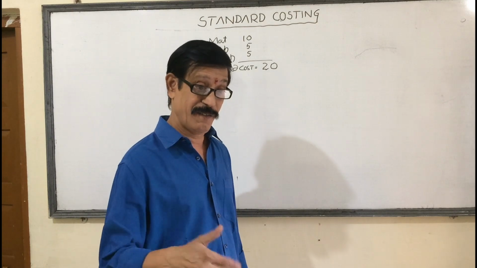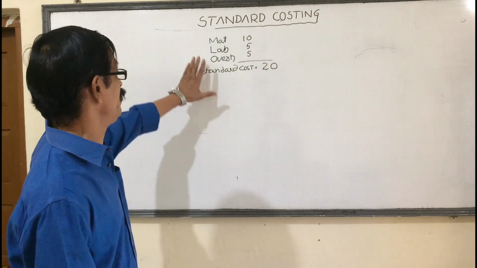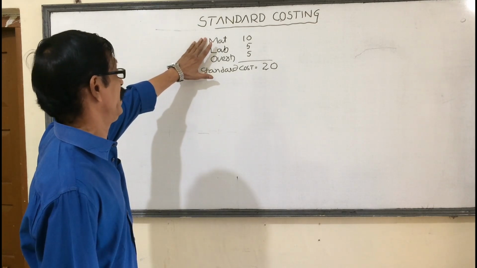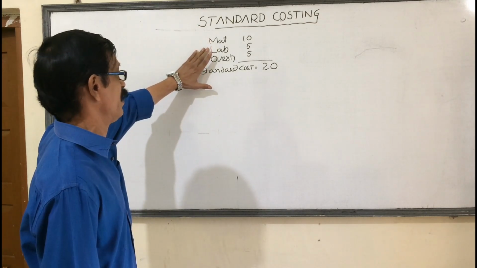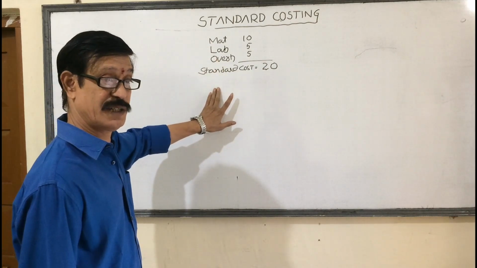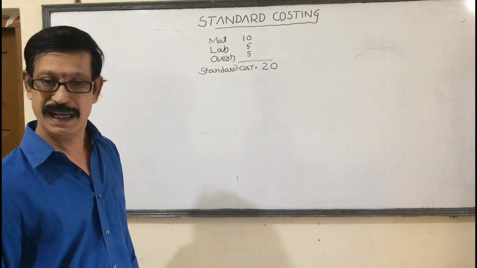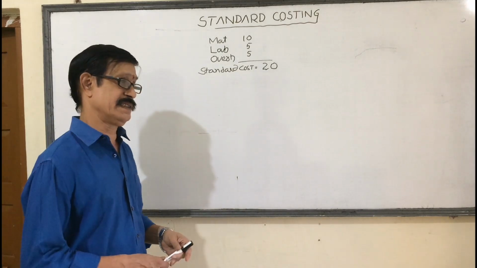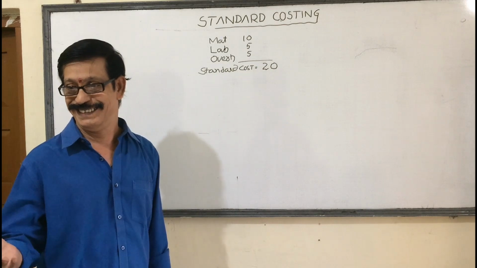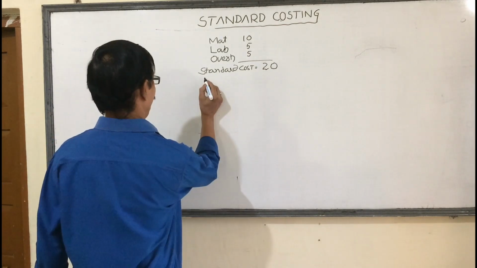Understand the difference? What must be the cost? That we decide based on so many factors. How much will be the material cost? How much will be the labor cost? How much will be the overhead cost? That is the standard cost, which is already decided before going through production. Next, after production, how much we actually paid, that is called actual cost.